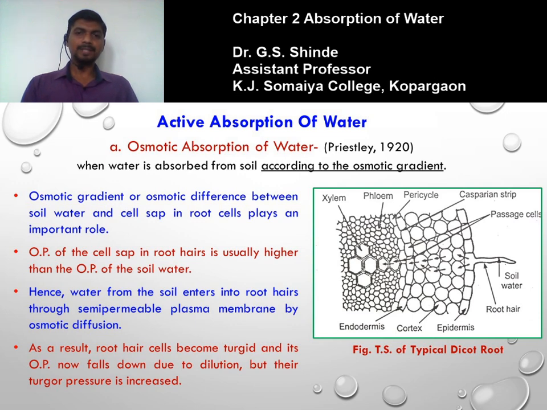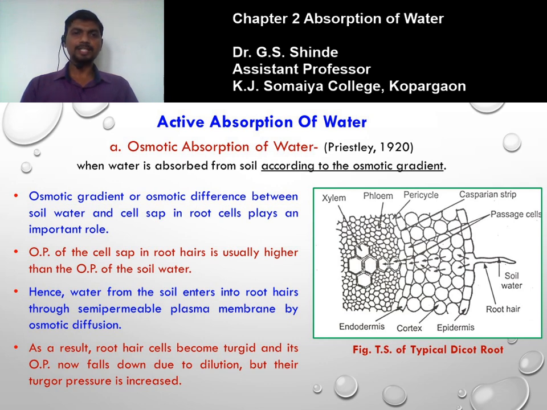So if the amount of solute present in the solution is more, that solution has high osmotic pressure, while the solution which contains a low amount of solutes has low osmotic pressure. A similar condition is found here. The soil water contains a low amount of solute, due to which it has low osmotic pressure. Similarly, the cell sap of root hairs possesses a large amount of solute, so it has high osmotic pressure.